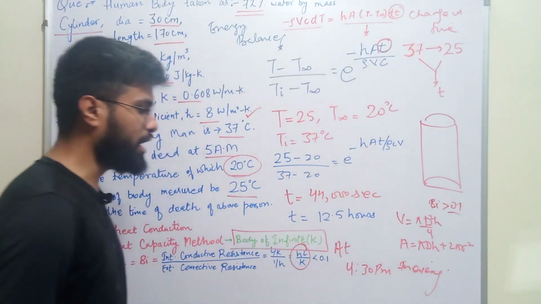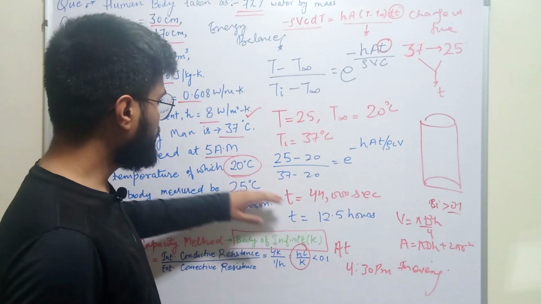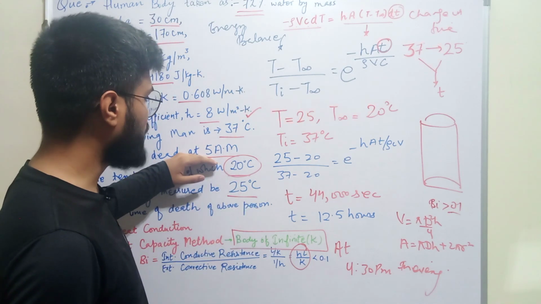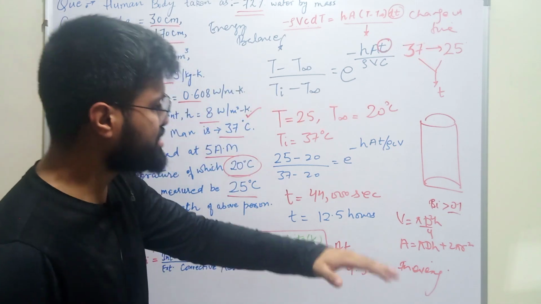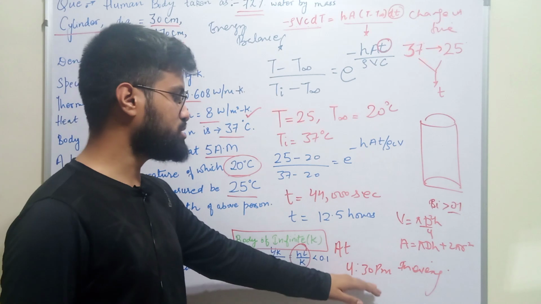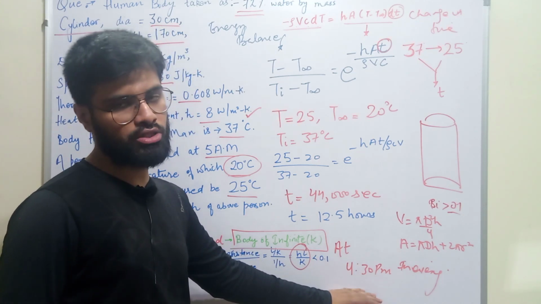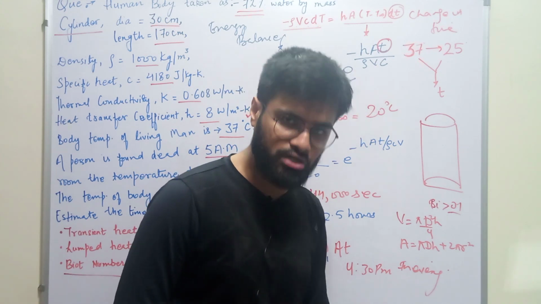So the person died at 4:30 p.m. in the evening. Why? Because we entered the room at 5 a.m. in the morning, and the time taken by the body to reach from 37 degrees Celsius to 25 degrees Celsius is approximately 12.5 hours. It means that the person was dead at 4:30 p.m. in the evening. So we have done nothing special here. We have just applied the concept of heat transfer.